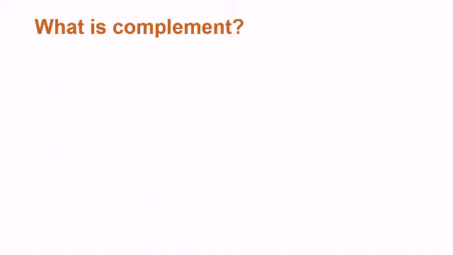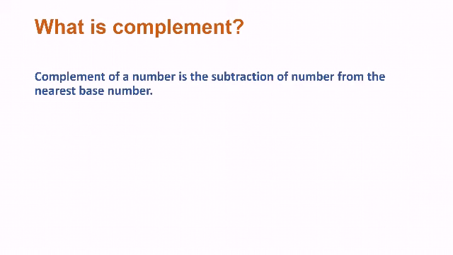What is complement? Complement of a number is the subtraction of the number from the nearest base number. Now what are the base numbers? We have already discussed that base numbers start from 10: 10, 100, 1000, 10,000 and so on.